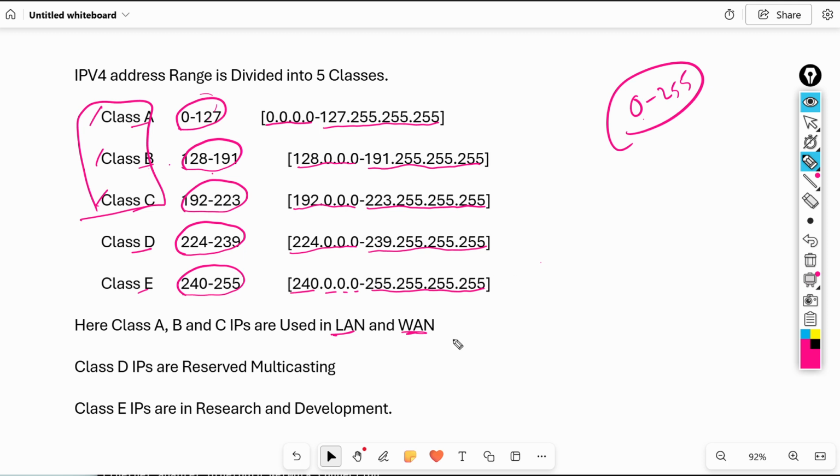So the best example is the internet. Internet is the WAN, right? Wide area network. For example, you have two branches, one branch in Hyderabad and one branch in the US. This is also known as WAN.